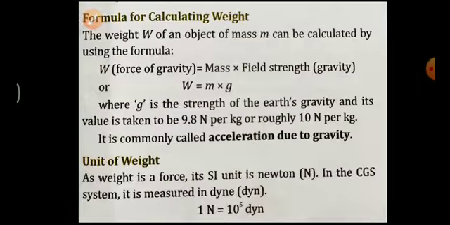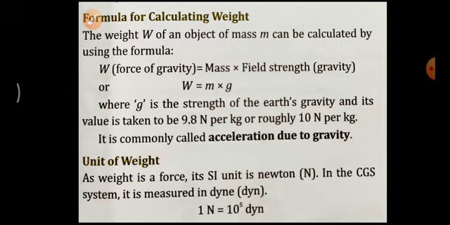Then the formula for calculating weight. The weight W of an object of mass m can be calculated by using the formula W, that is force of gravity, is equal to mass into field strength, or gravity. That is, W is equal to m into g, mass into gravity, where g is the strength of the earth's gravity and its value is taken to be 9.8 Newton per kilogram.